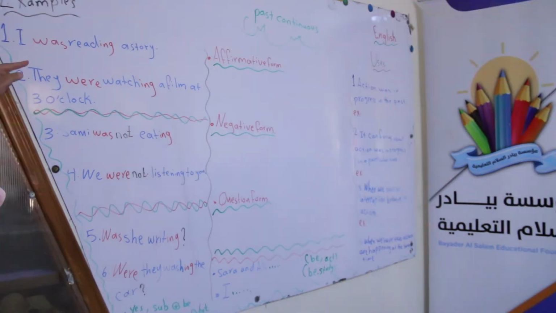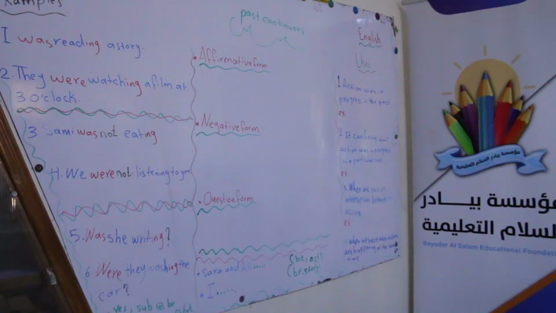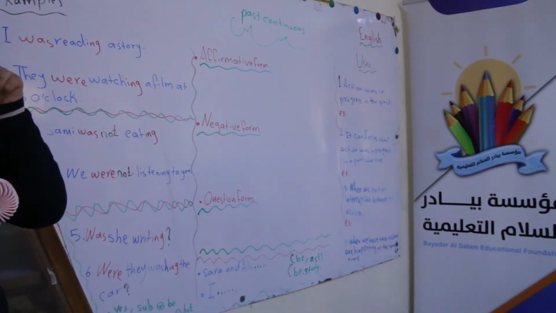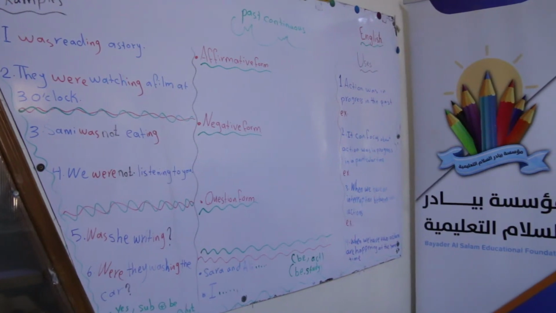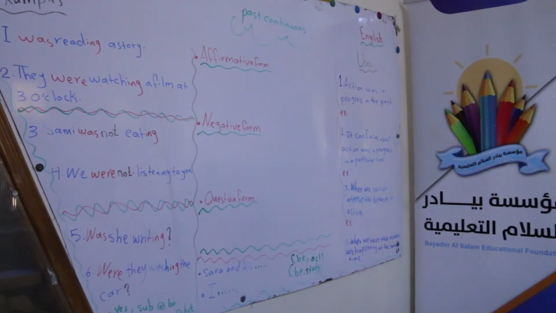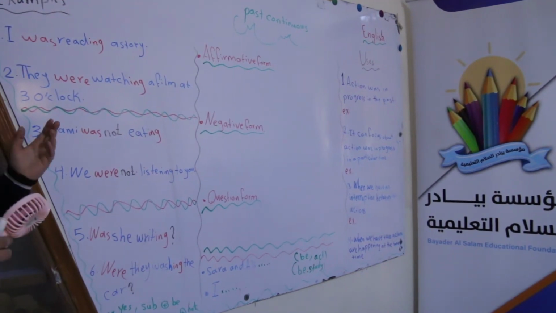The affirmative sentence in past continuous consists of, yes, Ragad? Subject, was or were, verb ing, and complement. Very good, thank you.